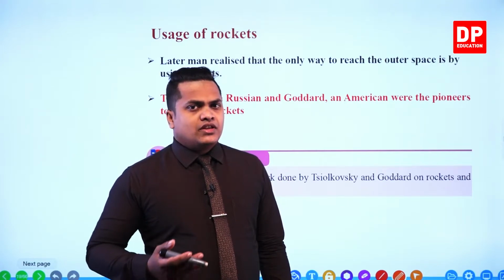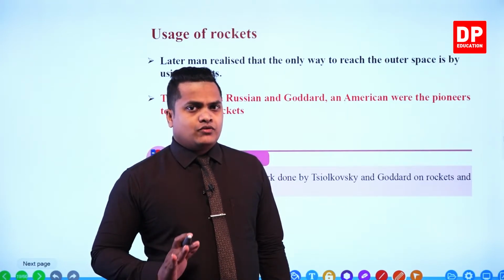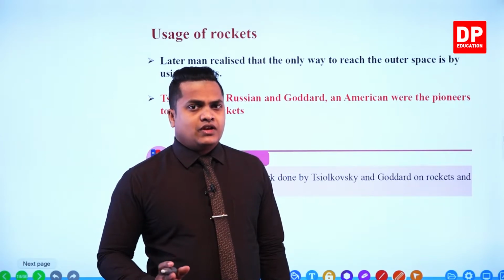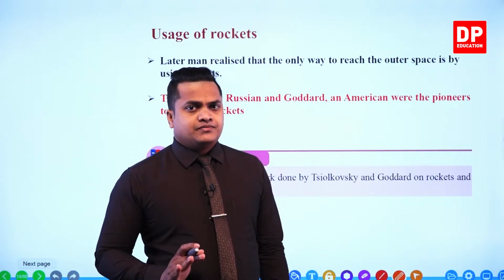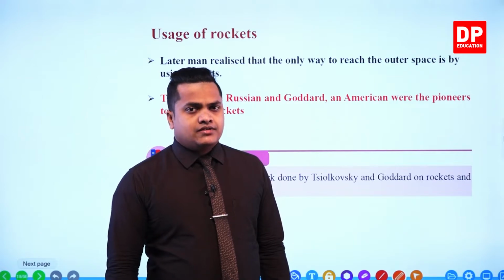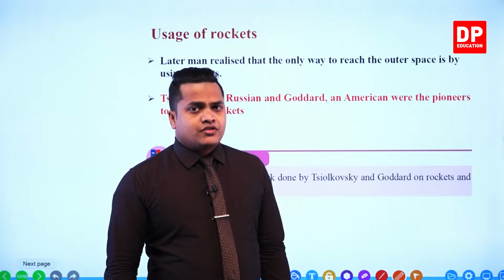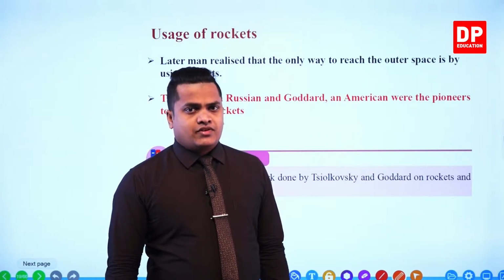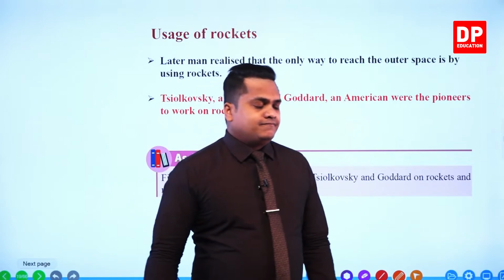So find out the information, and I hope you follow up with the assignment and find the information collected by these two people in order to develop the field of rocket science. Okay, right then.